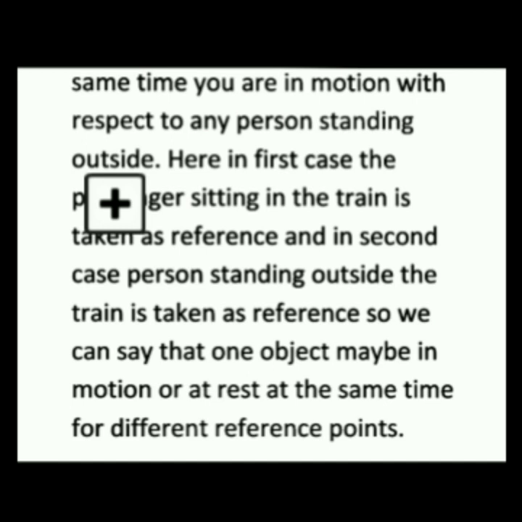What have you seen in the example? A person sitting in the compartment is at rest with respect to other passengers sitting in the same compartment, but the same person at the same time will be considered in motion with respect to a person standing outside.